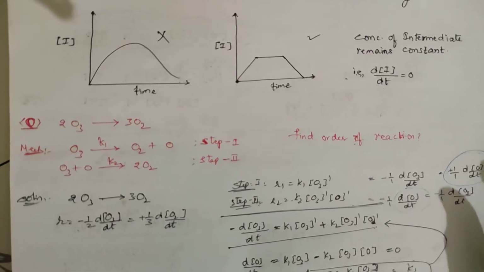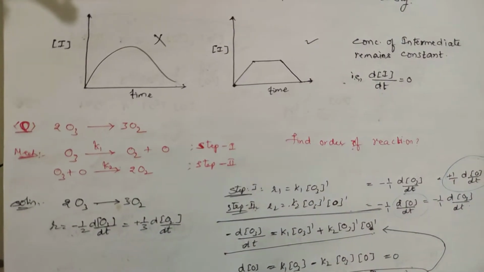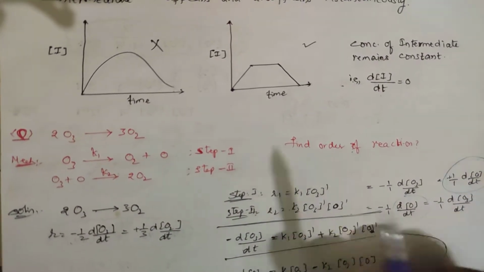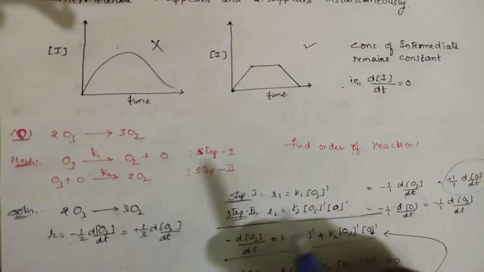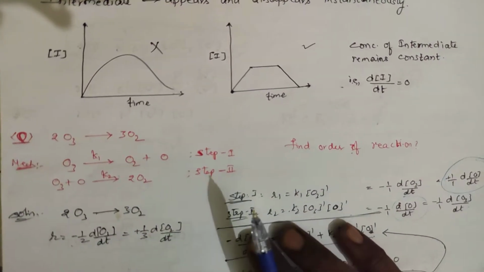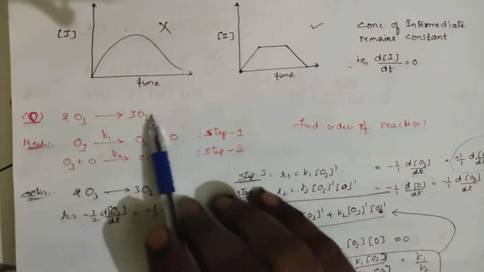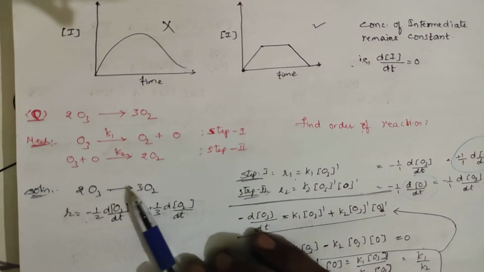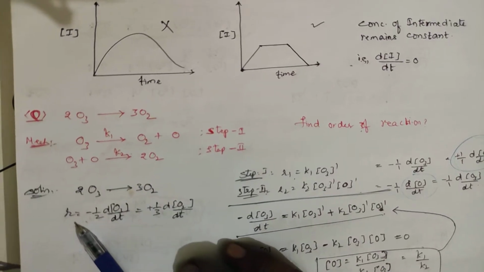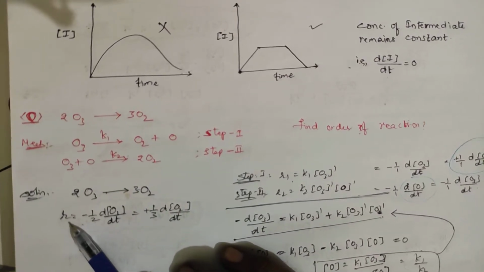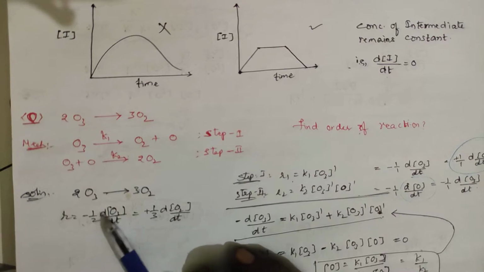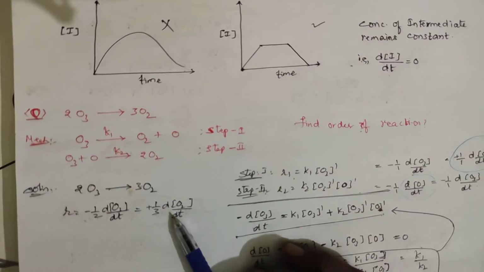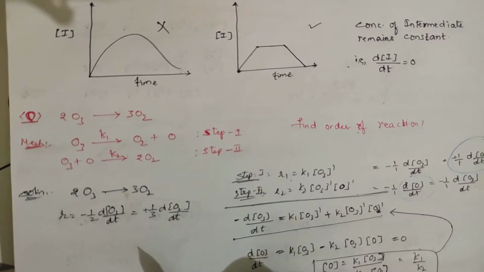Now the question arises: what should we take as the rate equation? This is the question that arises in our mind, right? Generally, if there is any slow step, you will go for the slow step to write the rate equation. Now you don't have any slow step, so you should go for the main equation. What will you write? 2O3 gives rise to 3O2. If we go back to the starting of the chapter, we have learnt like this: R is equal to minus 1 by 2 d[O3]/dt, which is equal to 1 by 3 on the product side d[O2]/dt.